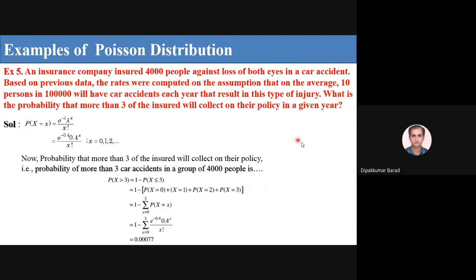What is the probability that more than 3 of the insured will collect on their policy? It means the probability of more than 3 car accidents in a group of 4,000 people who lost both eyes, which is P of x greater than 3, and we have found it to be 0.0007. So if you have any doubt, you can ask right now.